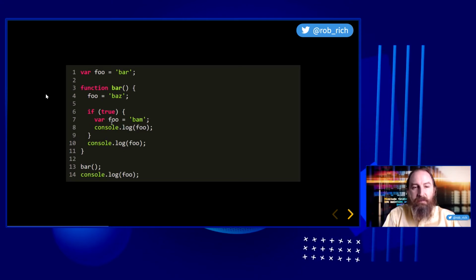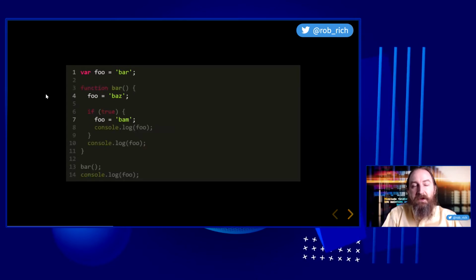Inside this if block, we'll set what was Baz to Bam. And we'll console log Bam. Leaving the curly brace, we'll console log Bam again. And then out here, we will console log this foo variable, which is set to bar. So in this case, we got Bam, Bam, and bar. Is that what you got?